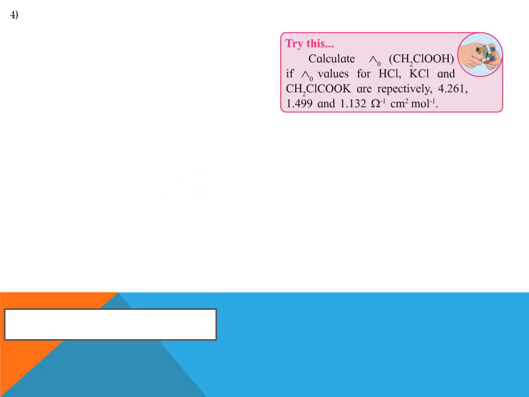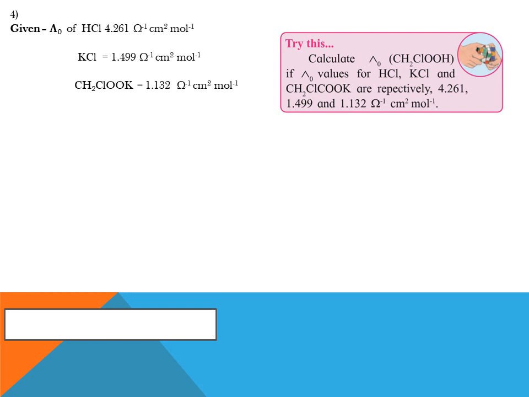This is another type of numerical which comes under the Kohlrausch law. Here 3 values of molar conductivities are given for 3 different compounds, HCl, KCl and CH2ClCOOK. And we need to find molar conductivity of CH2ClCOOH. So what we need to do is manipulate in such a way that after addition or subtraction, we get this desired compound, that is CH2ClCOOH.